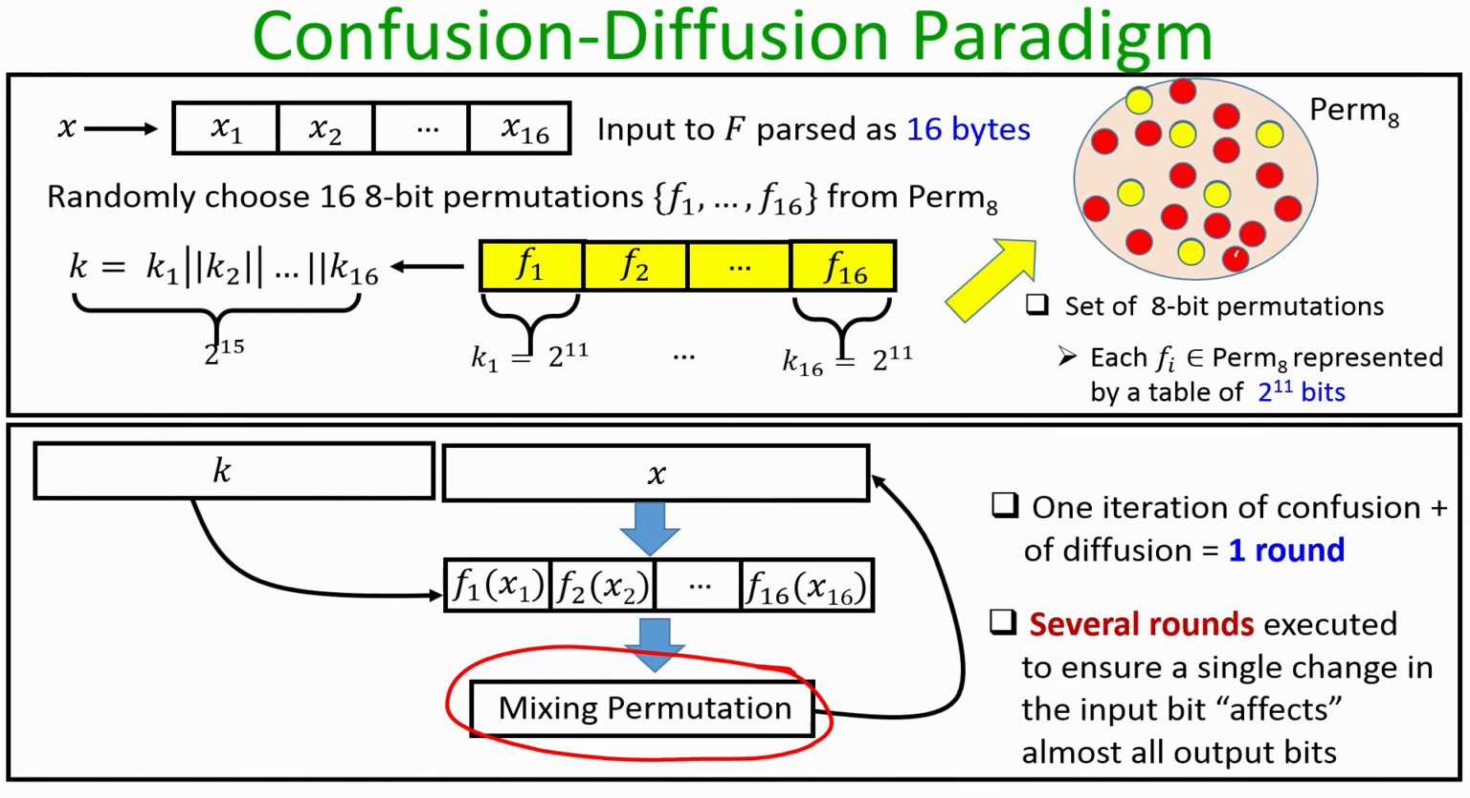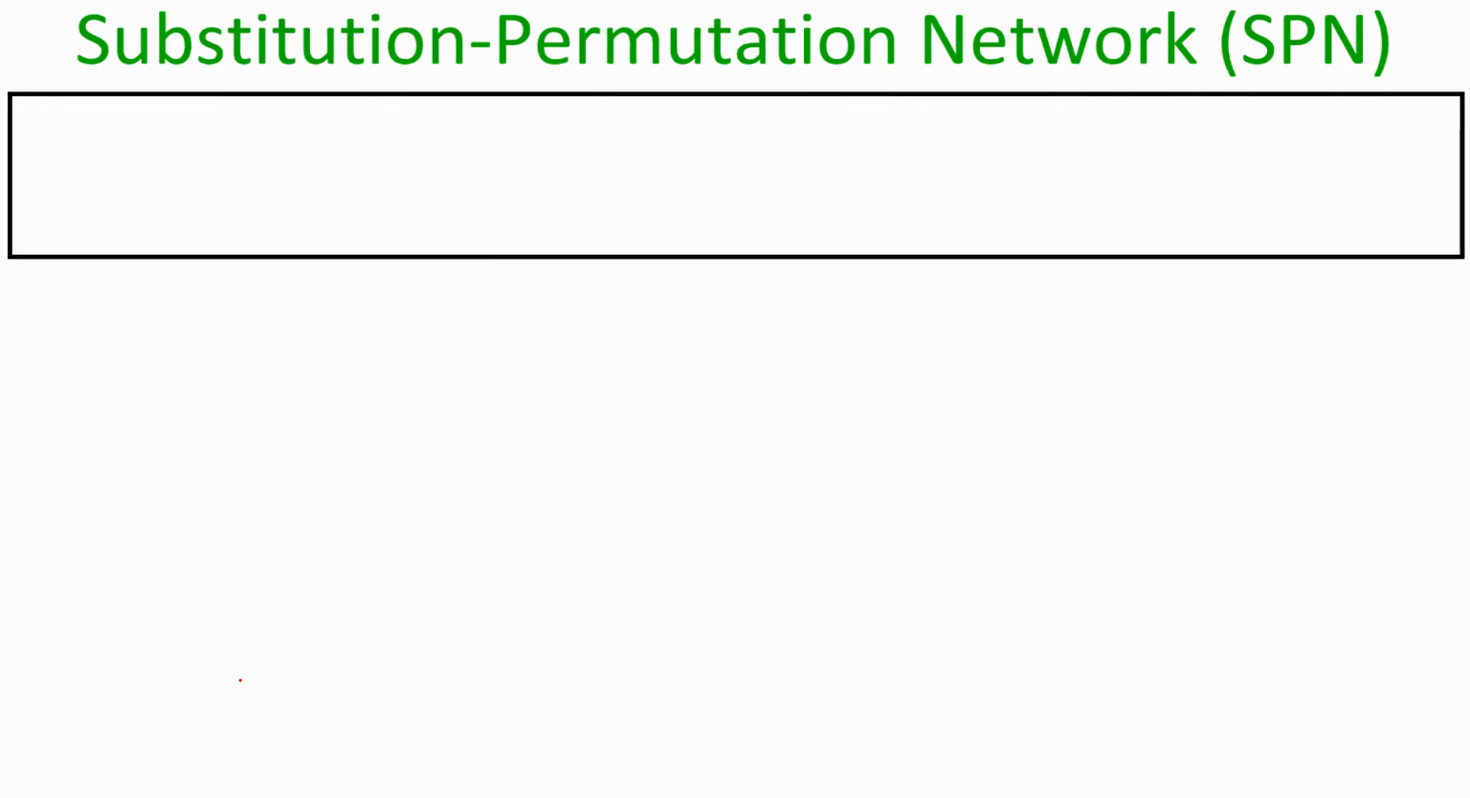So, that is on a very high level the confusion diffusion paradigm, and after we do this process for several number of iterations, the resultant output is denoted as f_k(x). Now let us discuss substitution permutation network, or SPN in short, which implements the confusion diffusion paradigm. This SPN is a very important building block used in the construction of practical block ciphers like DES, which we will discuss in the next lecture, and this SPN implements the confusion diffusion paradigm